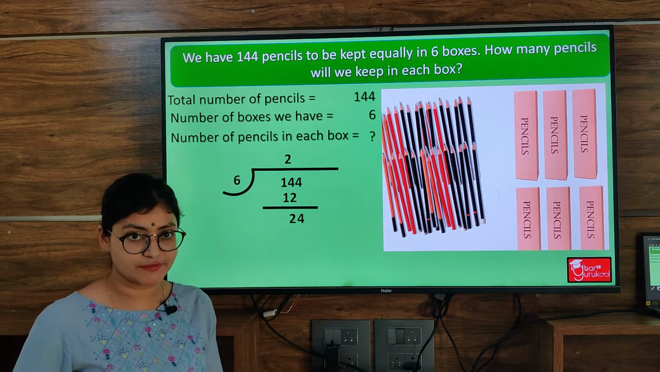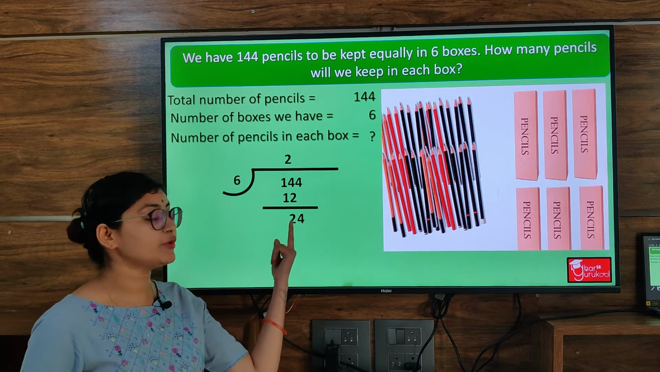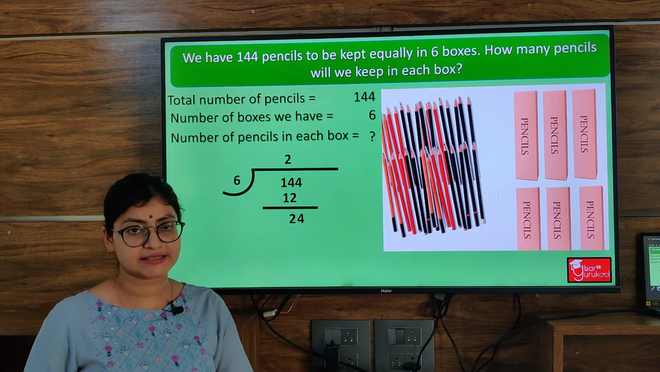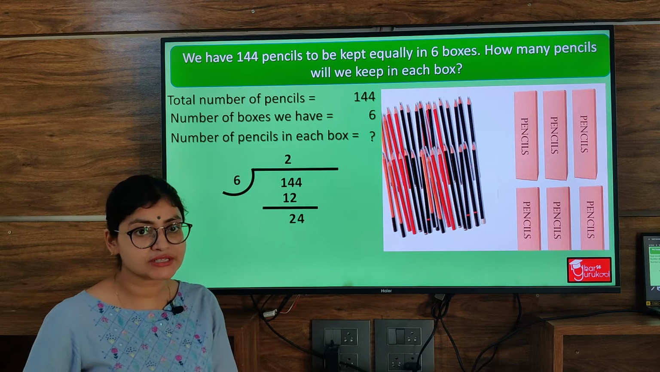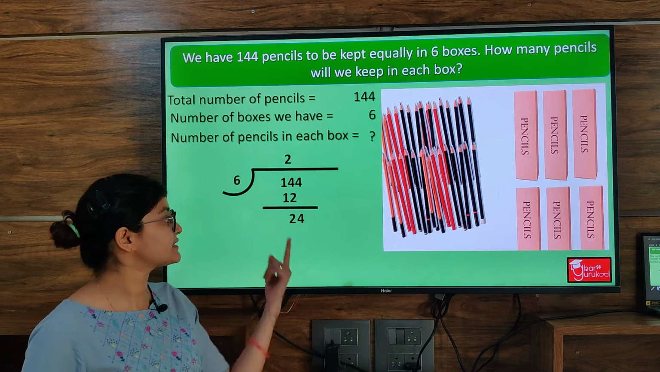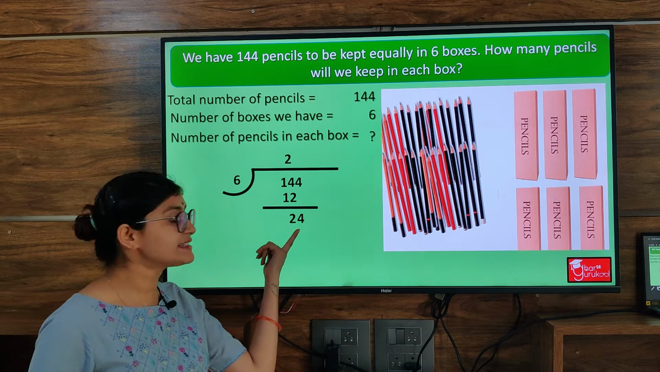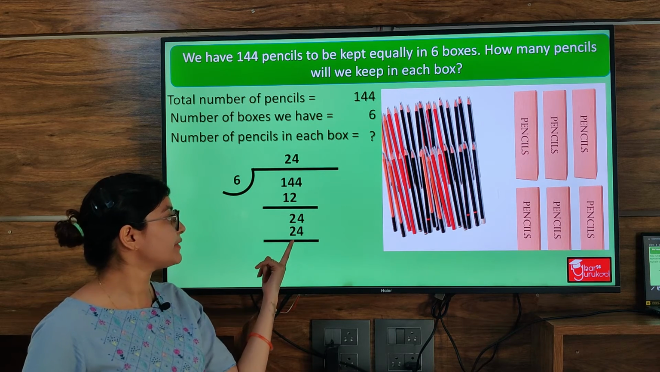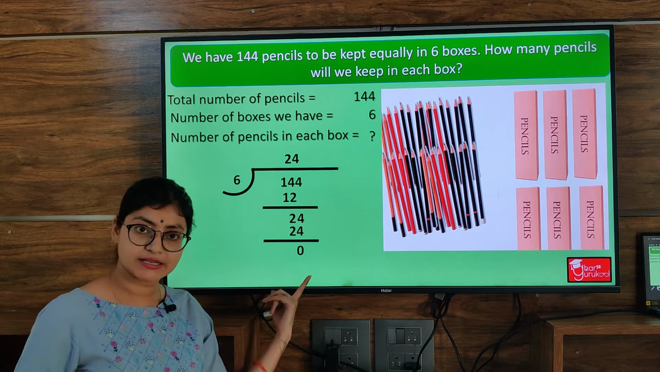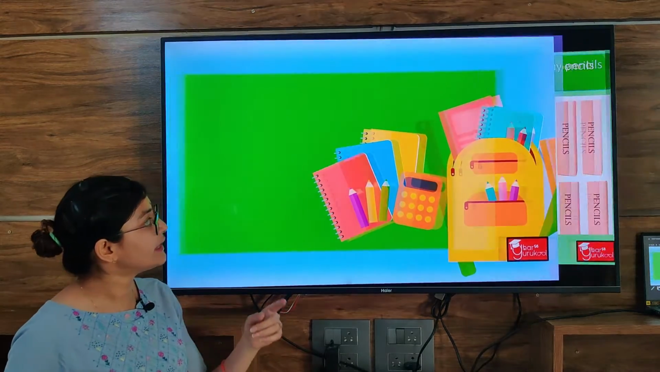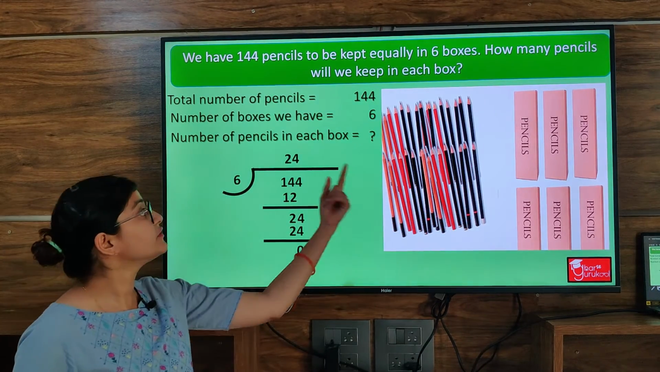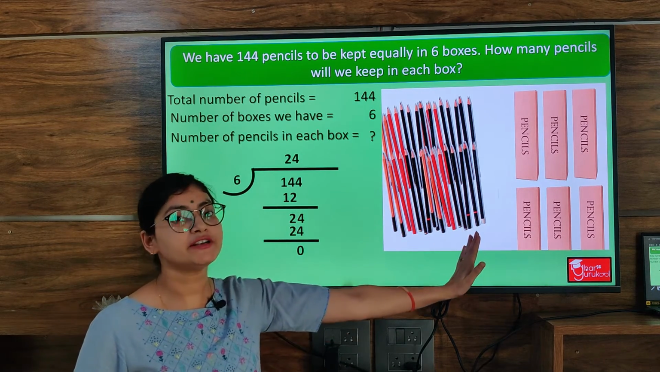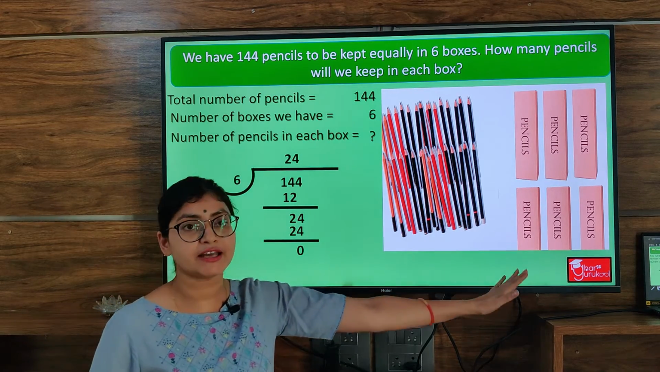Again we will read the table of 6 till the time 24 or any nearest number to 24 comes in the table of 6. So as we know, 6 4s are 24, means 4 times 6 is 24. So we found the exact number in the table. So 6 4s are 24, and when we subtract 24 from 24, the remainder is 0. So we found that in each pencil box we will keep 24 pencils. Okay, and this will be the equal and fair distribution of these 144 pencils in the pencil boxes.